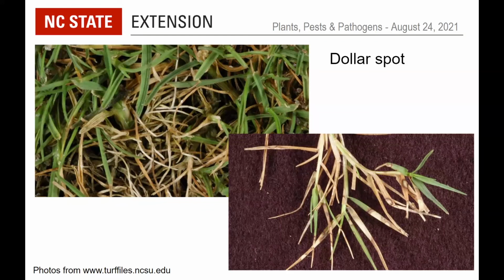The individual dollar spots, so the spots on the turf, not on the leaves, tend to be about the same size. Now the dollar, of course, refers to the old silver dollars, like the Eisenhower dollar and earlier, although they can be larger when the turf is let grown taller and not cut so short. When severe, they will coalesce together to create larger areas of symptomatic turf. Dollar spot symptoms are often described as bleached looking, and I would agree. So you can kind of see that in these pictures here.